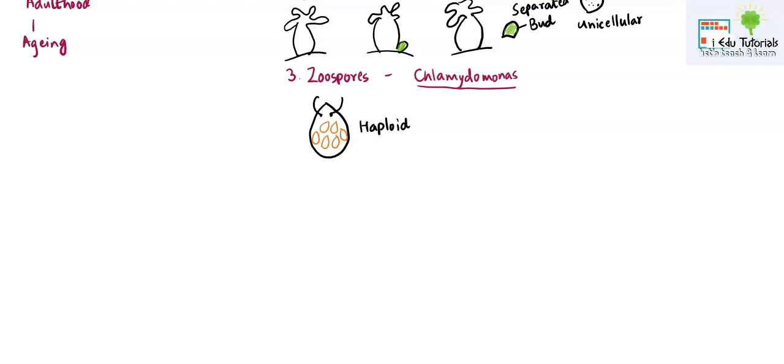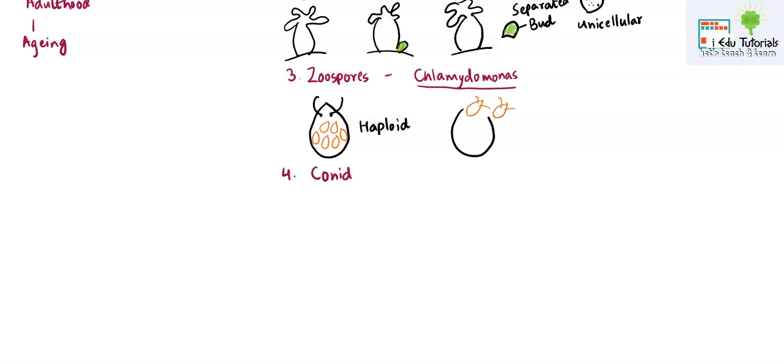Once these zoospores are formed, they exert a pressure and this will lead to the breakage of the parent body, and these zoospores will be released. So we have taken just one individual, and from one individual we have formed so many. Again, that means we have satisfied the definition of asexual reproduction.